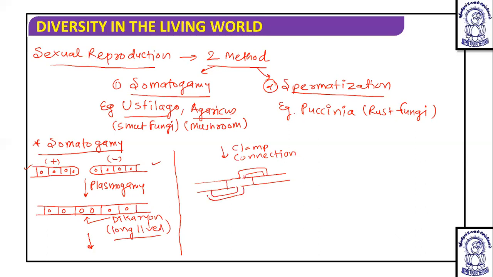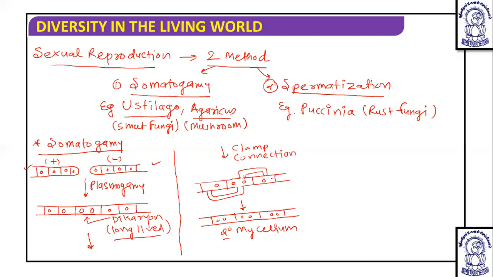This handle-like outgrowth is known as clamp connection. So here it has a single nucleus, here a single nucleus, and here two nuclei. So this two nucleus condition, the dikaryotic condition, is spread through this, and the whole mycelium will be dikaryotic. And this is the secondary mycelium. If I write 2 degree, then you should understand that it is secondary. Now, the secondary mycelium is formed, that is a dikaryotic mycelium.